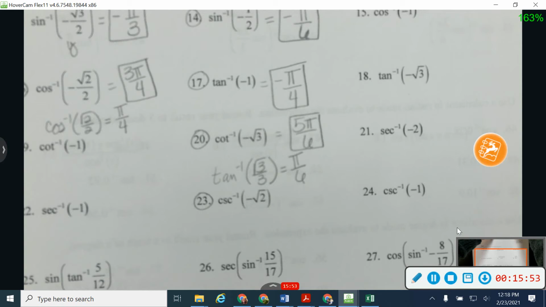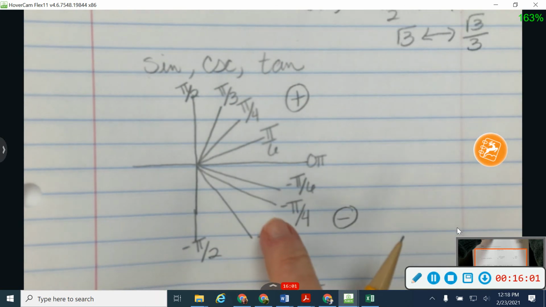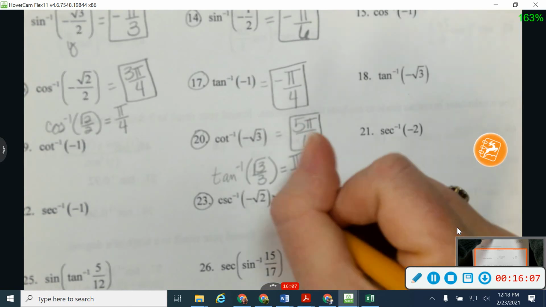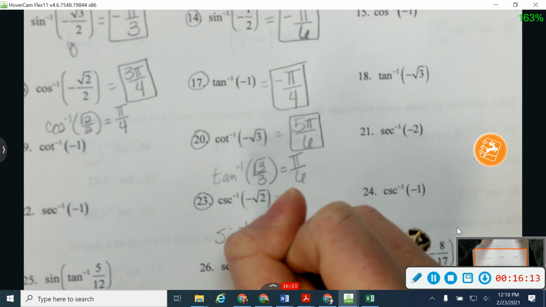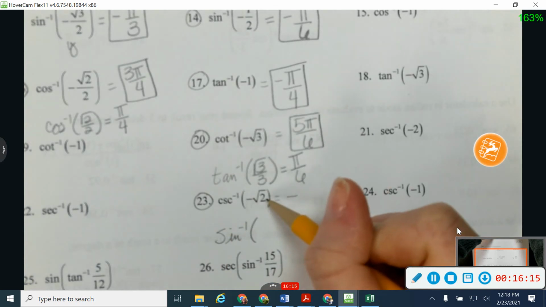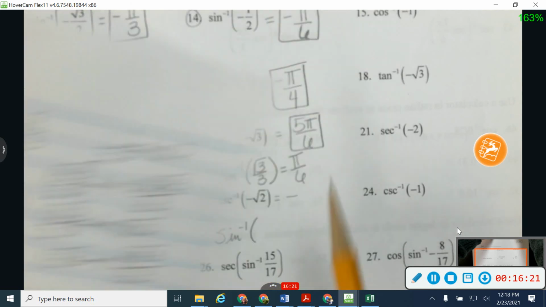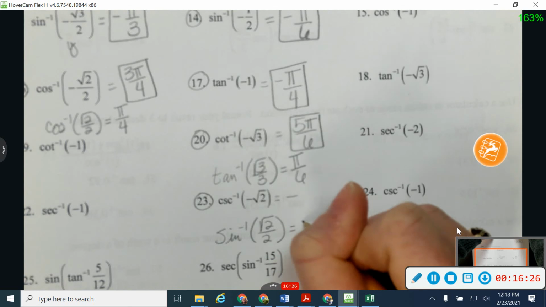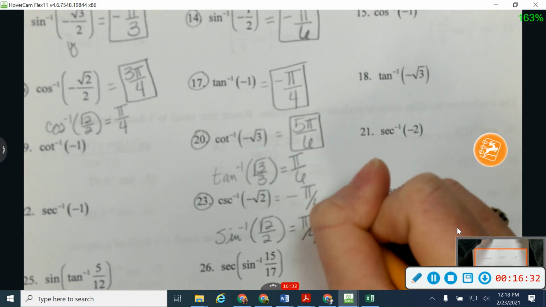Okay, last one, 23. Sine and cosecant are on the same picture. That makes this a little bit easier. Sine and cosecant do go together. With cosecant being negative, I know my answer is going to be negative. So I'm going to start there with negative. Then I'm going to go find my reference angle. When I flip the square root of 2 over, I get the square root of 2 over 2. So I'm finding where sine is the square root of 2 over 2, and that's at pi over 4. So my answer will be negative pi over 4.